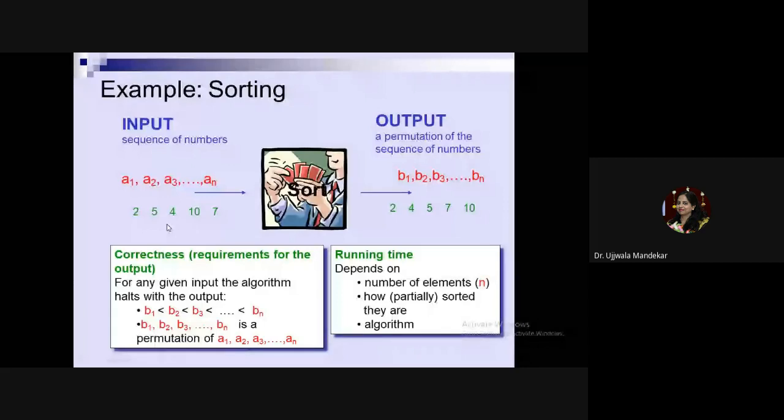After placing the element at its proper position, your sequence will be 2, 4 and 5. In the next iteration, you will consider the next element, that is 10, and try to put 10 at its proper position. It means you will compare this 10 with all the previous elements, that is 2, 4, 5. And if you find that the position of 10 is itself the correct position, you will move ahead. Then you will compare the next element, that is 7, with the previous list, and you will place the 7 after 2, 4, 5. In this way, insertion sort operates.